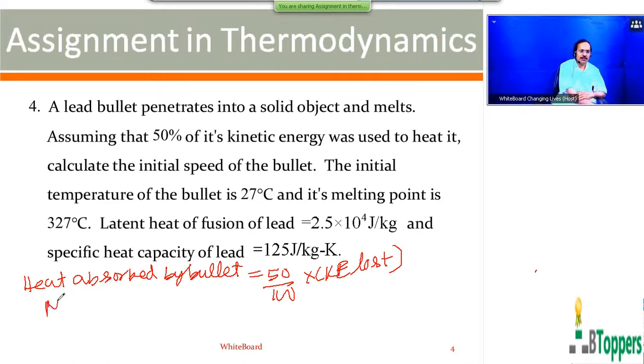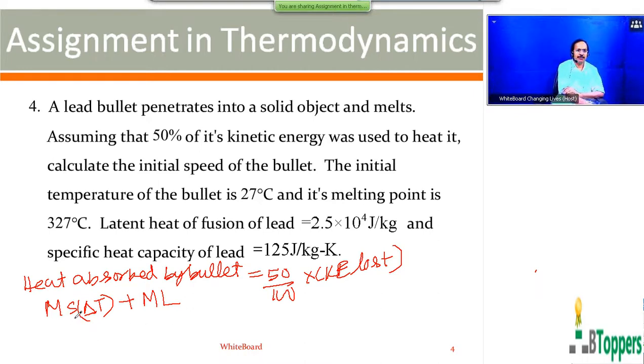Heat absorbed by the bullet is equal to mass of the bullet into specific heat of the bullet into increase in the temperature of the bullet plus heat absorbed during melting, which is mL. That is, the heat absorbed by the bullet is the sum of two terms.